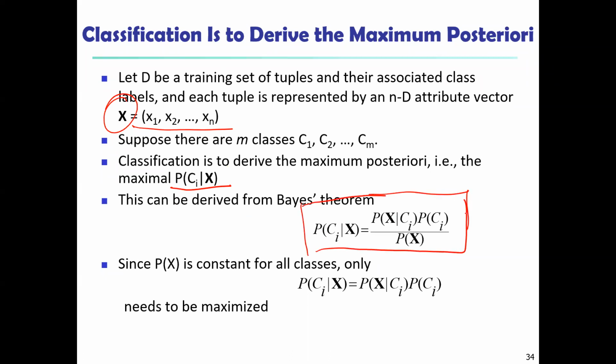This is the formula, P of Ci given X. Previously we considered the complete data set, but here we are considering only the X value. So X is an attribute vector. Since P of X is constant for all the classes, only P of Ci given X is proportional to P of X given Ci times P of Ci.